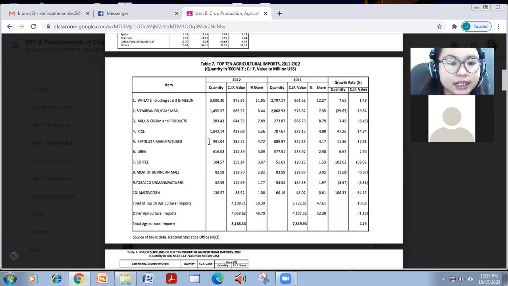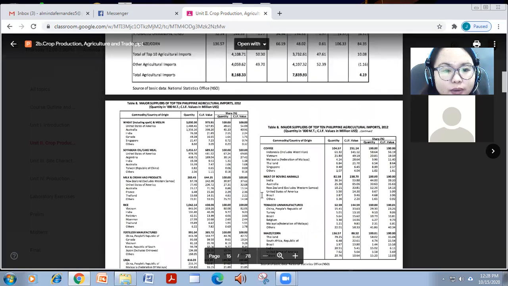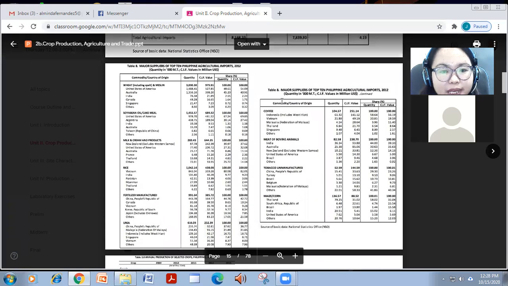And we also, at the same time, import them, like urea and milk products, especially from New Zealand and Australia. And we also import coffee, meat of bovine animals, tobacco, and corn. And the major suppliers of each imported product are the following.